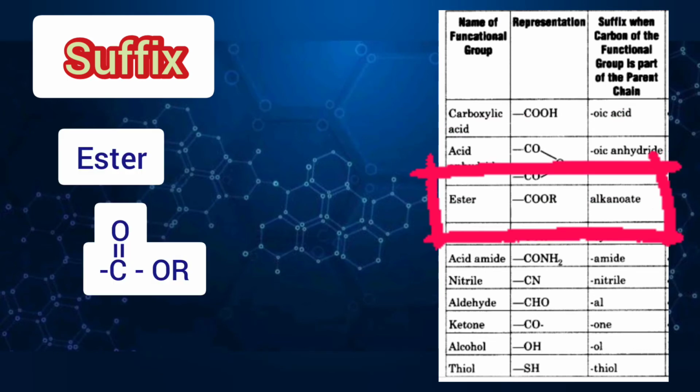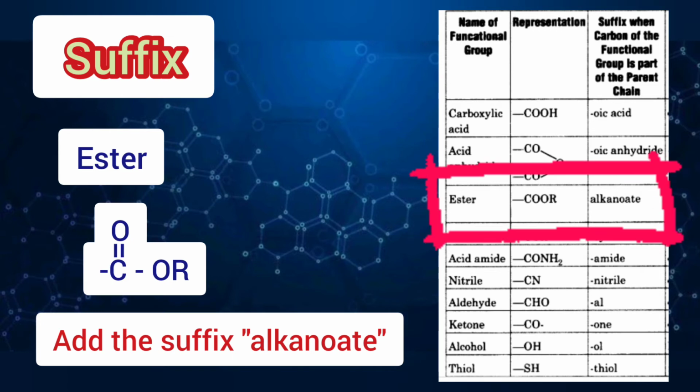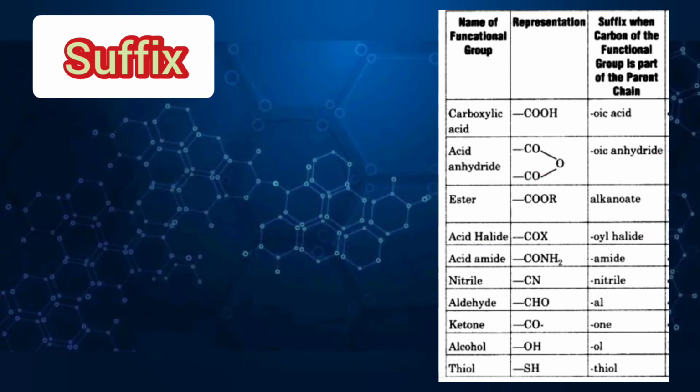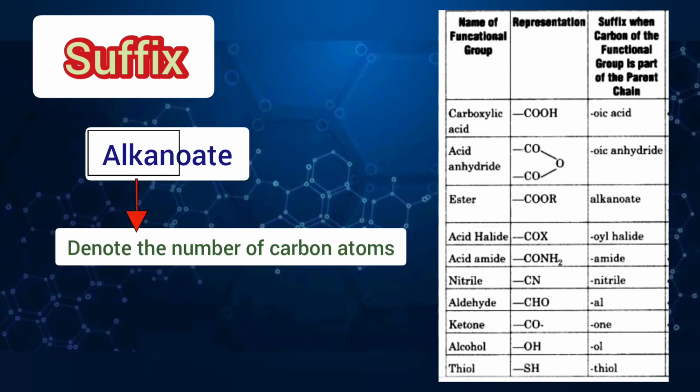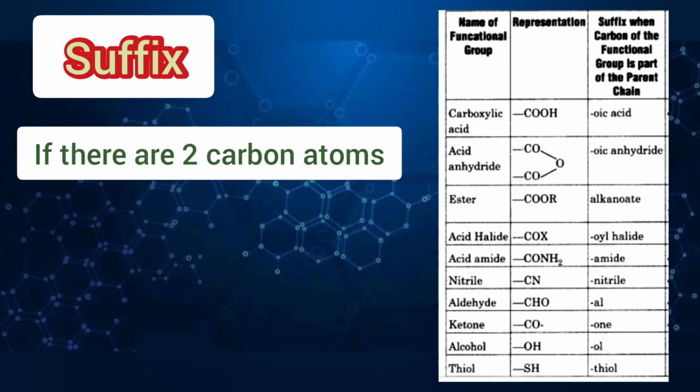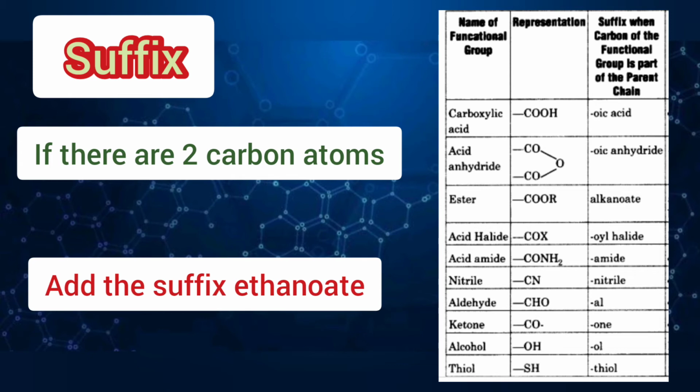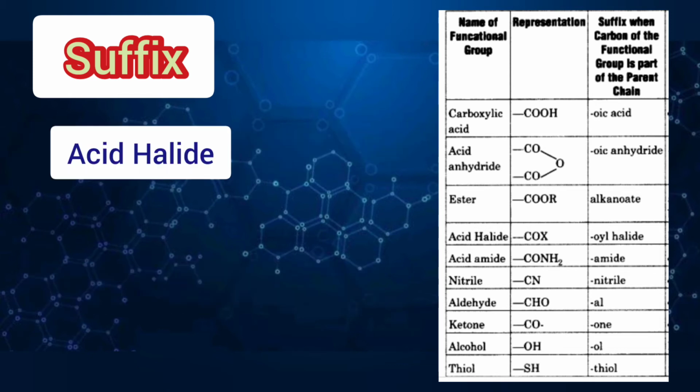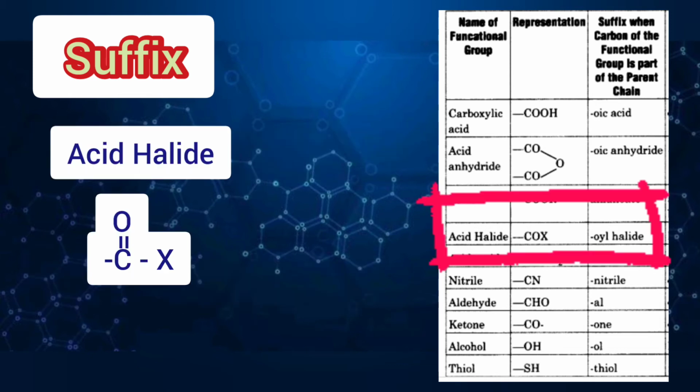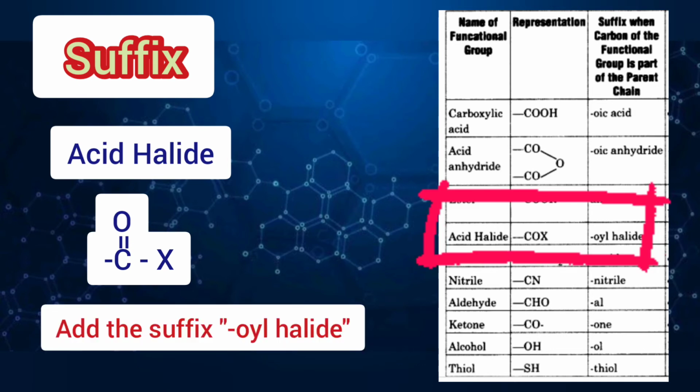If there is presence of an ester, which is COOR, then we will write "alkanoate", where alkane will denote the number of carbon atoms. For example, if there are two carbon atoms, then we will write ethane and we will end it with "oate". The acid halide group, which is represented as COX, we will write the suffix "oyl halide".